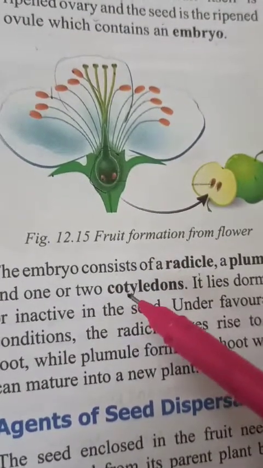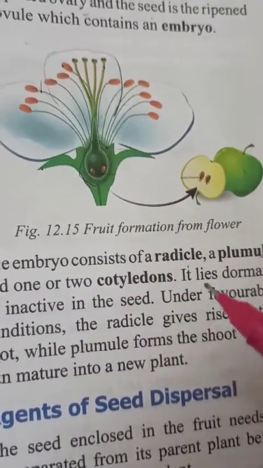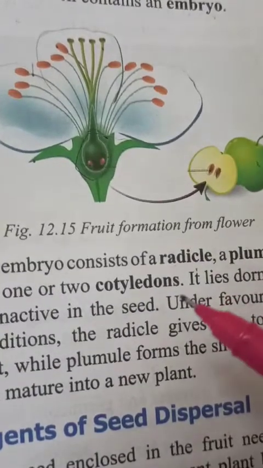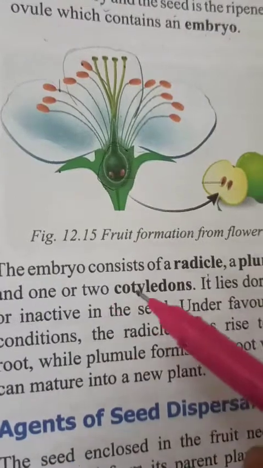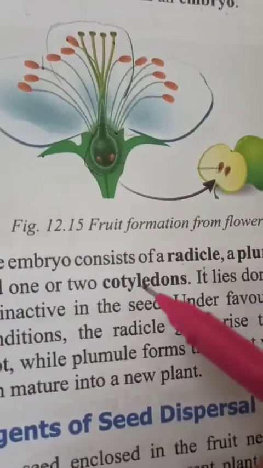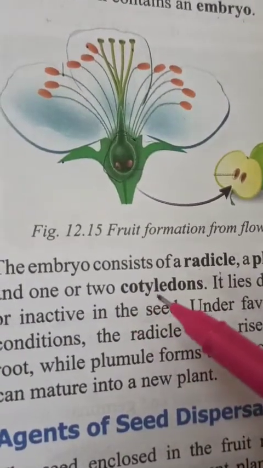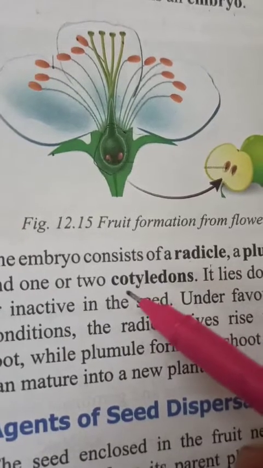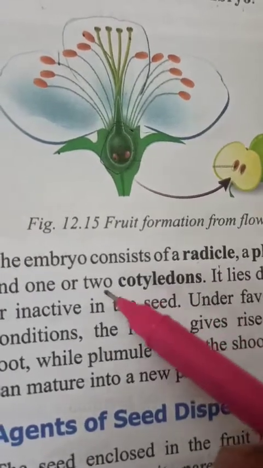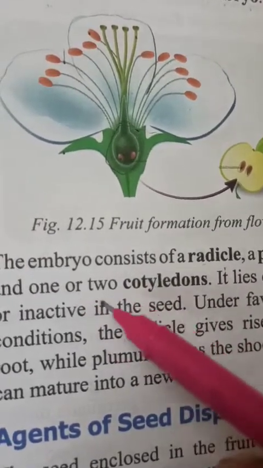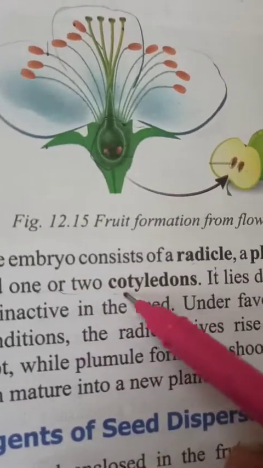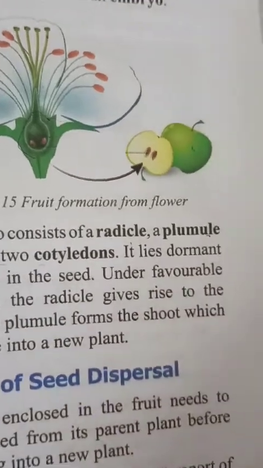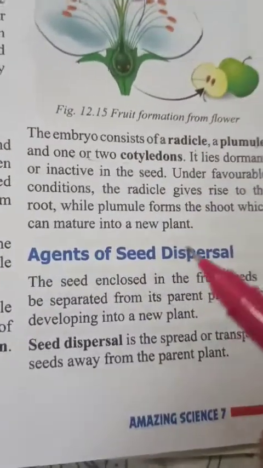You know, children, when any seed grows or germinates, it can show its cotyledons also, meaning leaf-like structures which are present after the germination of the seed, which stick with the seed, that may be two or one, and they are called cotyledons.